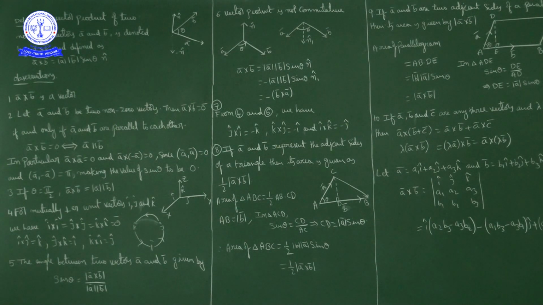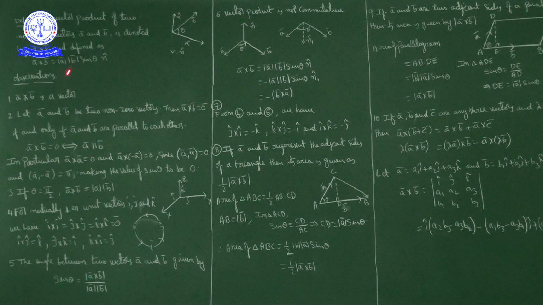Next, the angle between two vectors a bar and b bar. What we have: cos theta is equal to a bar dot b bar by magnitude of a bar into magnitude of b bar, that is using dot product. Using scalar product also you can find the angle between two vectors. The angle between two vectors a bar and b bar is also given by sin theta, and a bar cross b bar is equal to magnitude of a bar into magnitude of b bar into sin theta into n cap.